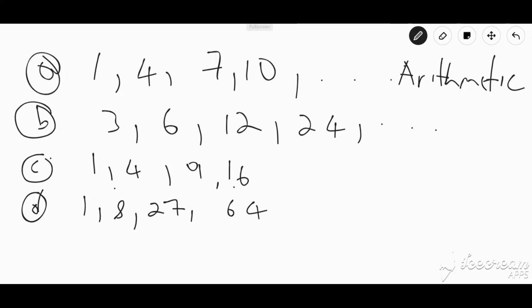The second sequence, we have 3, 6, 12, 24. What is up in here? If we examine it closely, we notice that we're constantly multiplying by 2. So we multiply 3 by 2 to get 6, 6 by 2 to get 12, and 12 by 2 to get 24. Alright, this sequence is also infinite, and we call this a geometric sequence.